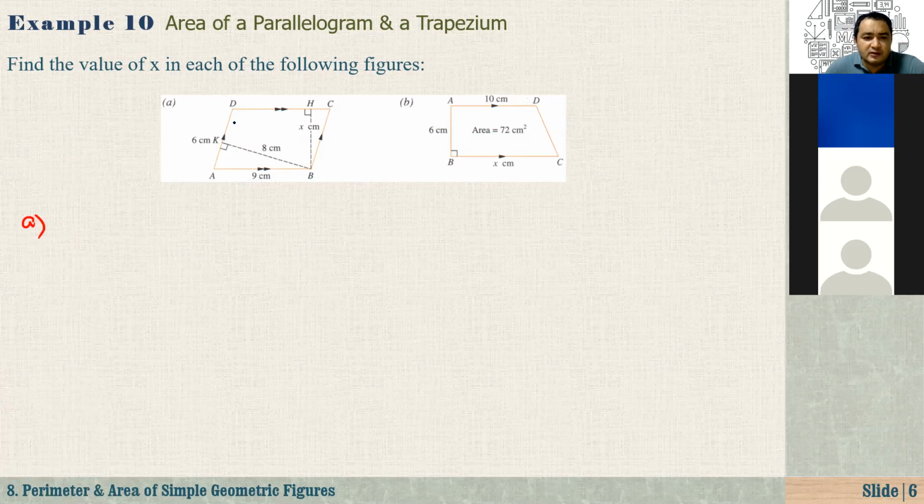Okay, here, let's continue with A. So this is a parallelogram. As you see here, we have a height drawn to the side AD. So AD is the base, and this height is 8 centimeters, right? What is the question here? The question is, we need to find the value of x. What is x? It is the height from B to DC, right? Or it's the distance between the sides DC or CD and AB. Okay, Salim, just tell me the idea. How do we solve this problem?